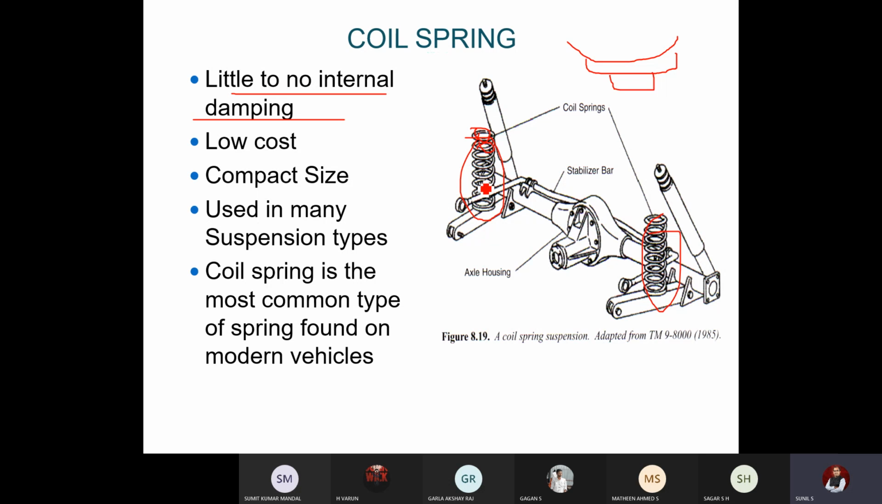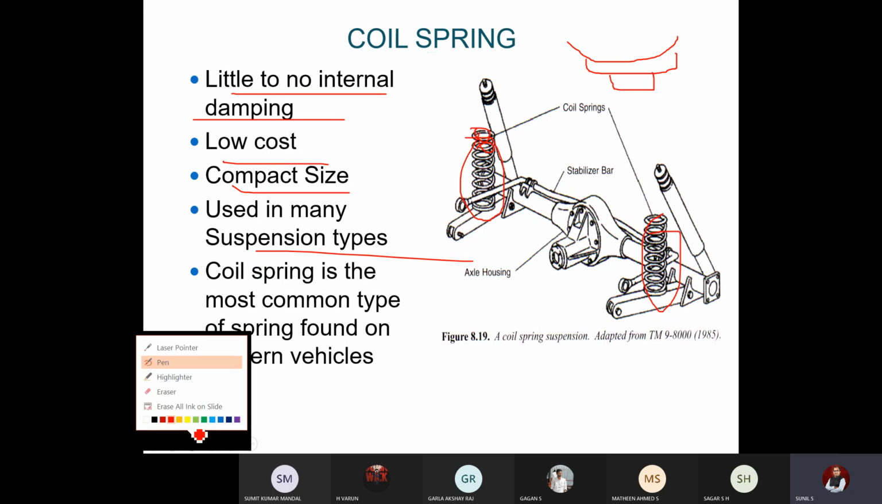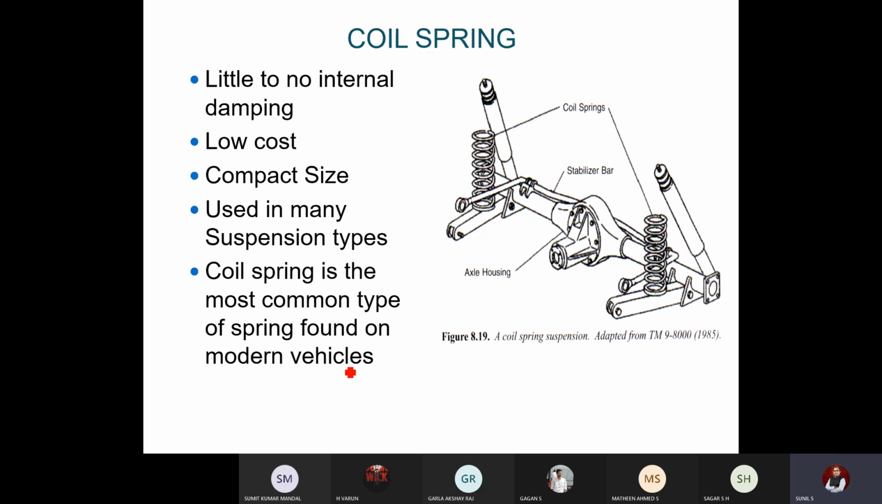Just look at the weight of a leaf spring and a coil spring. There you can estimate the cost straight away. Compact size, definitely leaf spring is a very huge assembly compared to the coil spring, used in many suspension systems popularly. It is the most commonly found in modern vehicles. Modern vehicles have switched over, even though it is a very compact mechanism. Just make a note. So these are the advantages of the coil spring.